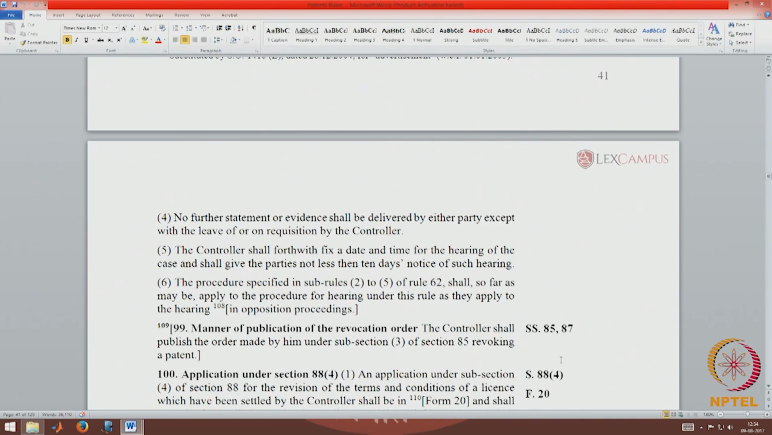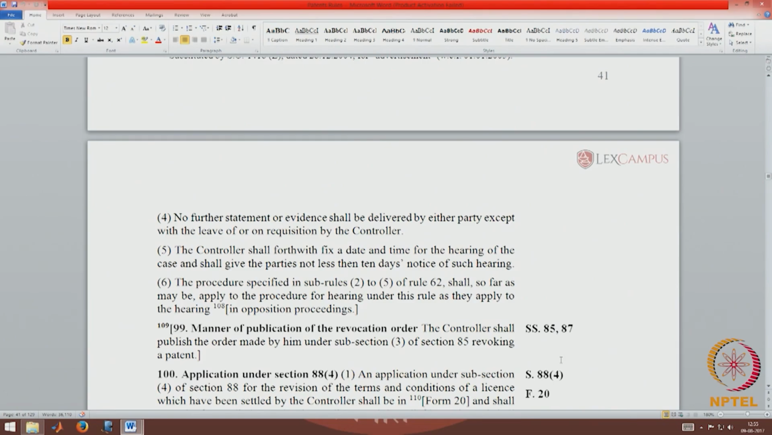4. No further statement of evidence shall be delivered by either party except by leave of or on requisition by the controller. So, once the opponent serves his statement and evidence, there won't be any further evidence. The controller shall fix a date and time for hearing of the case and shall give parties not less than 10 days notice of such hearing. This is a normal practice. When the pleadings are completed, when the evidence is in place, the controller shall notify and give 10 days of notice for hearing. The procedure specified in sub-rules 2 to 5 of Rule 62 shall, so far as may be, apply to the procedure for hearing under this rule as they apply to the hearing in opposition proceedings.